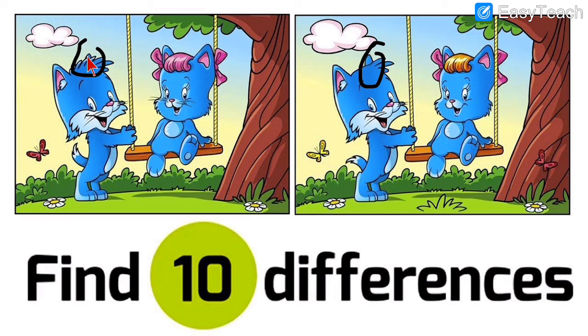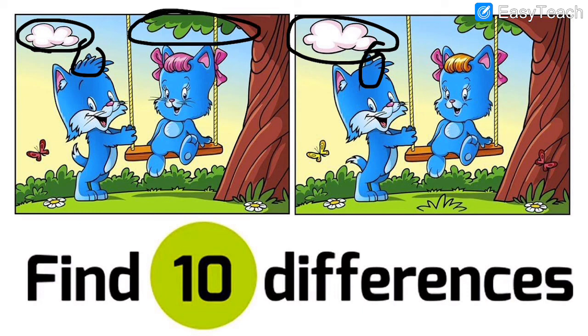Then what else is the difference? The difference can be seen in the size of the cloud. See, here the cloud size is smaller. Here the cloud is bigger in size. This is a small cloud. This is a bigger one. Then one more we can see, the tree is very big over here, but here the tree is smaller. See, here it is very big. Here it is very small. So that is the difference which you can see.